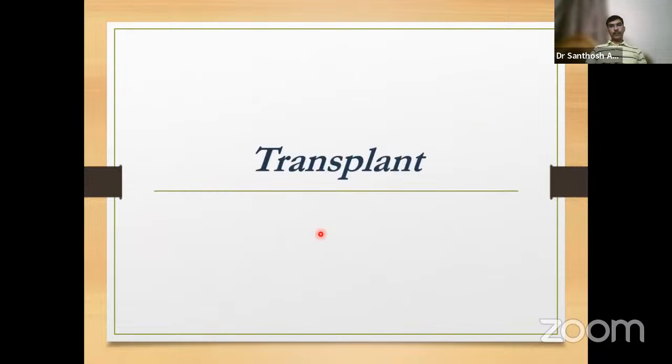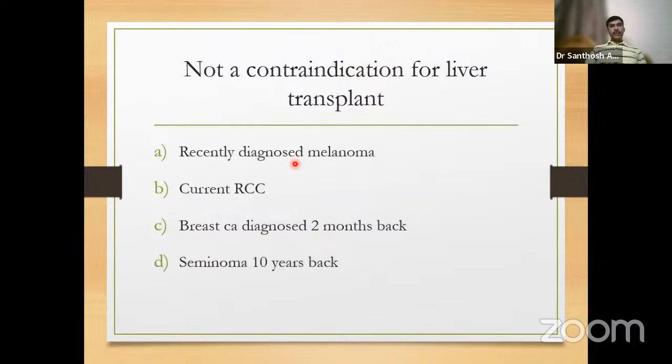So moving on to the last portion of the HPB transplant, only 3 questions were there, on what is not a contraindication for liver transplantation. This is taken from a table in the recent Blumgart. Basically, they are asking if the recipient, a patient with cirrhosis or HCC awaiting transplantation, had one of these malignancies in the past, they cannot be a candidate for liver transplantation. The options were recently diagnosed melanoma, current renal cell carcinoma, breast cancer diagnosed 2 months back, and seminoma 10 years back. So seminoma, testicular cancer, which occurred 10 years back, is not a contraindication for liver transplantation.